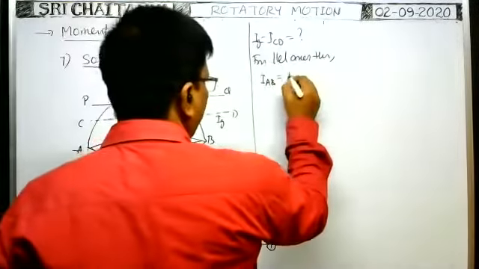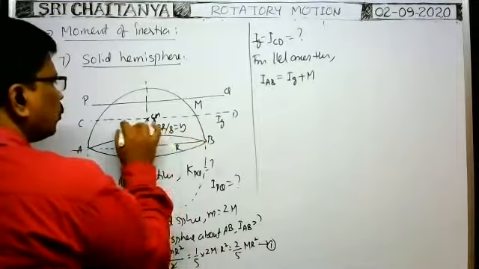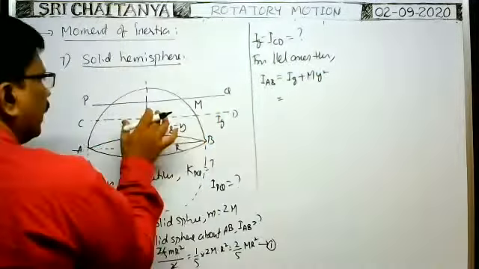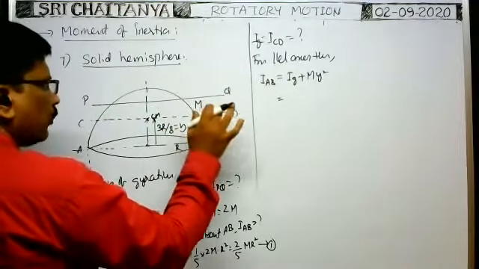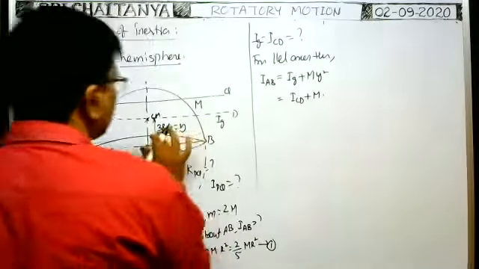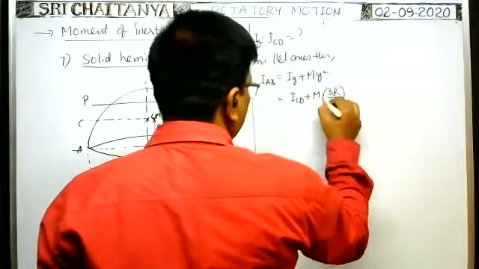That's why IG plus m into the perpendicular distance between the two parallel axes squared, y square. So IG, about this axis, is ICD, plus m into y, which is 3r by 8, whole square.